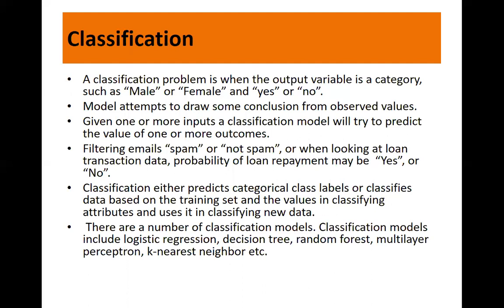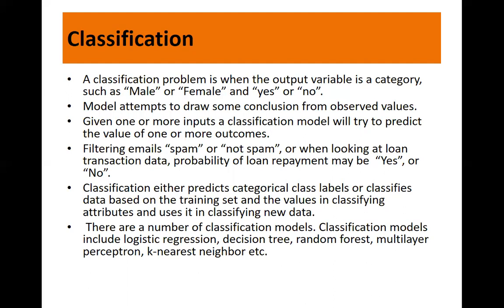And it may be yes or no. The labels may be simply yes or no. It may be like whether tomorrow it is going to rain, yes or no. So these are categories, the outputs are categories. So here a classification model attempts to draw some conclusion from observed values. Observed values are nothing but the historical data. So given one or more inputs, a classification model will try to predict the value of one or more outcomes, right?